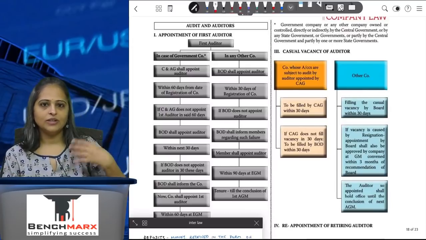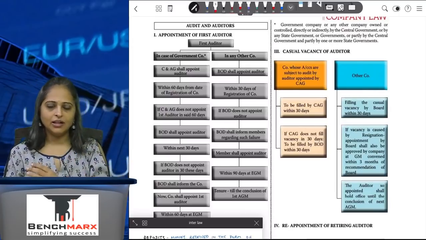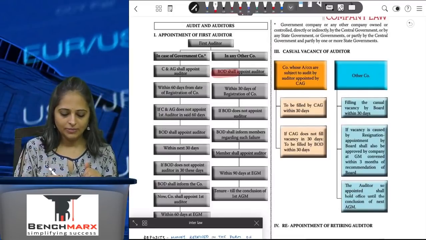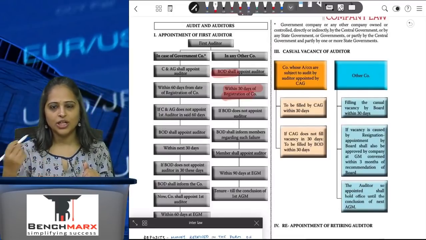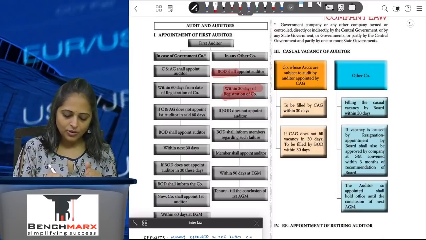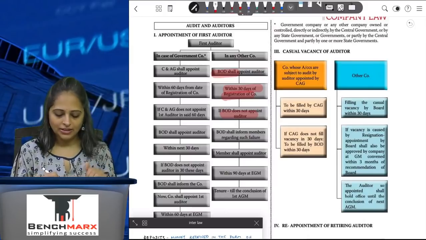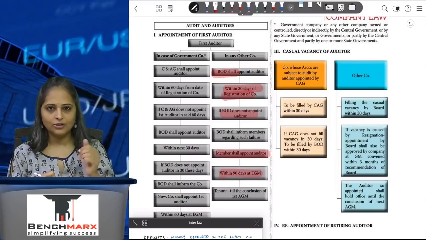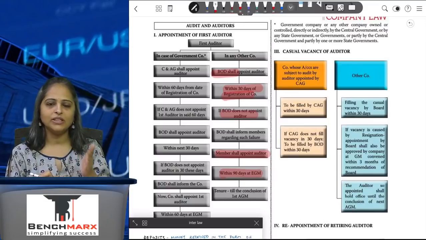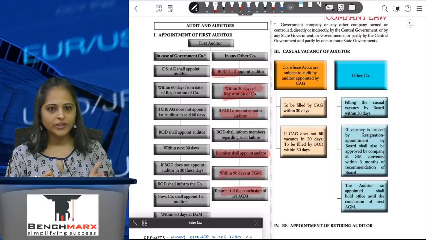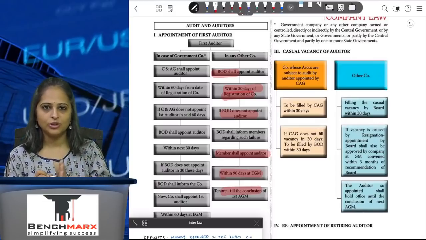Auditors of the company in case of any other company will be determined by the board of directors. The board of directors will decide within a period of 30 days of registration who shall do the audit of the company. And if the board of directors does not appoint, then the members shall appoint the auditors within 90 days of EGM. So they will call an EGM, and within 90 days of the EGM they will appoint the auditor who will hold the office till the conclusion of the first AGM.